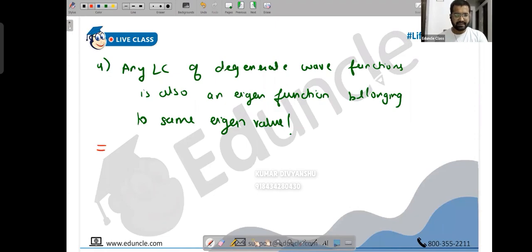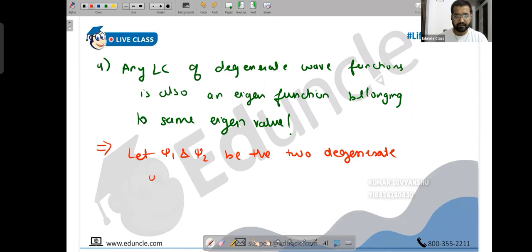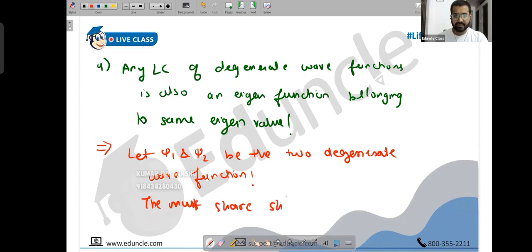Okay. Let's learn this. This will be the last topic for today. So let's take any two degenerate wave functions. Let psi1 and psi2 be the two degenerate wave functions. I'm trying to make you understand the meaning of the definition. When you say two degenerate wave functions, it means they must share the same energy eigenvalue. Let's say that energy eigenvalue is E0.